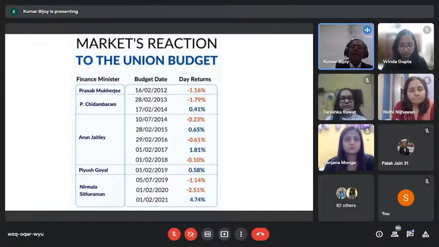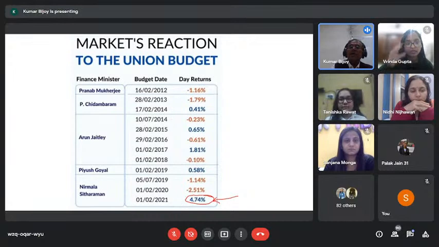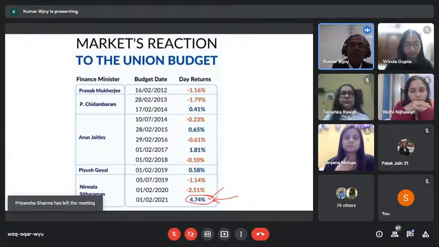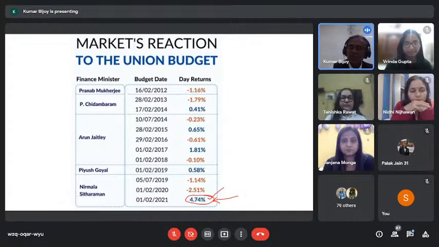And indicating it, we can see that of the last 10 years of budgets I have highlighted, this budget has got the highest market moral support. The market really rebounded, moving approximately 5% upward in a single day, on the budget day.